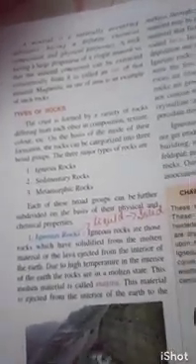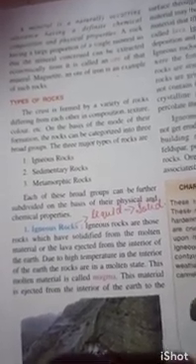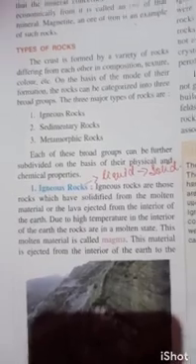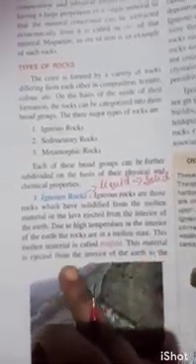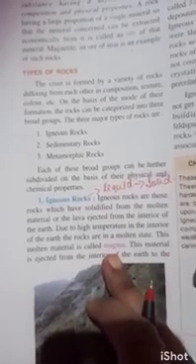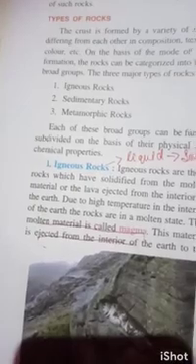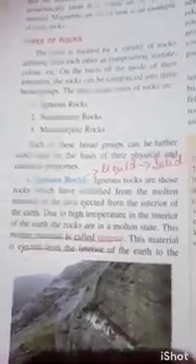Due to the high temperature in the interior of the earth, the rocks are in a molten state, that is in liquid form. This molten material is called magma. Please mark, the molten material present is called magma. This material is ejected from the interior of the earth to the surface through volcanic activities. These are all connected to volcanic activities.